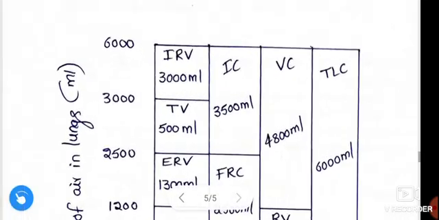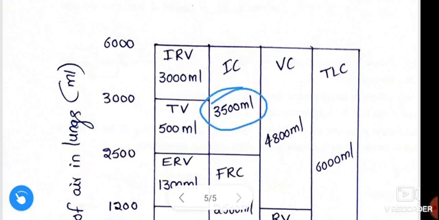Next, inspiratory capacity is equal to tidal volume plus inspiratory reserve volume, which is 3500 ml, because tidal volume is 500 ml and inspiratory reserve volume is 3000 ml.